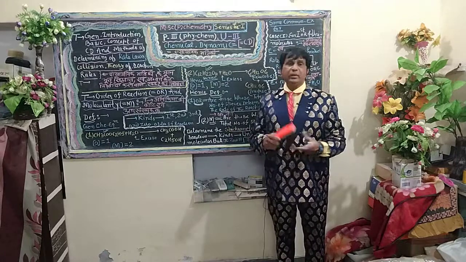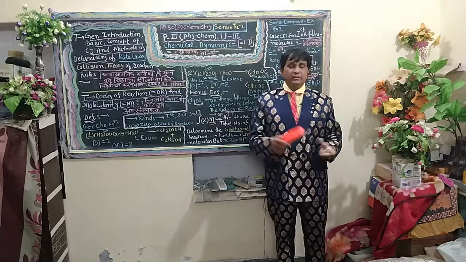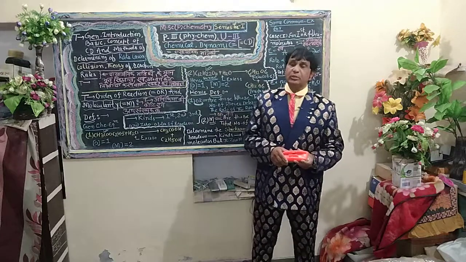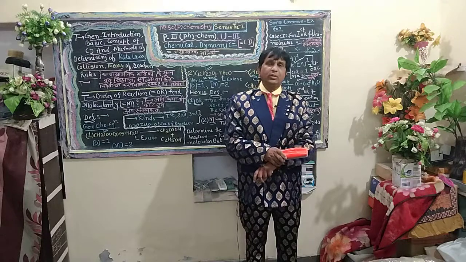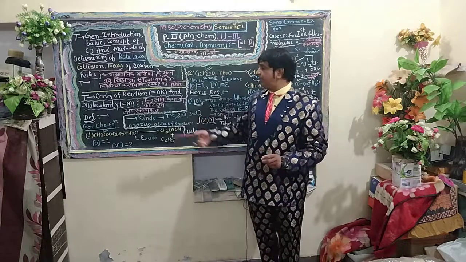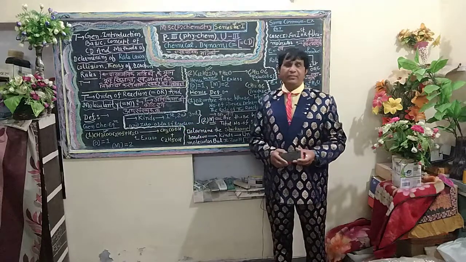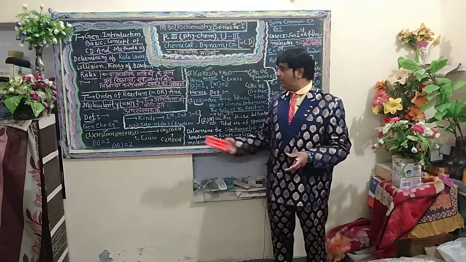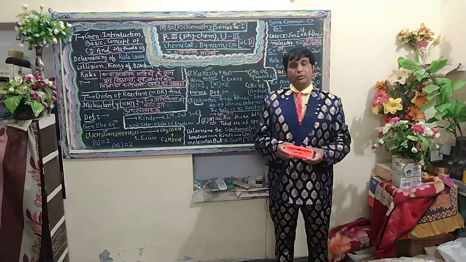So, in compact form, once again I would like to define the order of reaction as the total number of species whose concentrations influence the velocity of the reaction. Further, it can be of first order, second order, or third order, and other orders of reaction are also possible here.